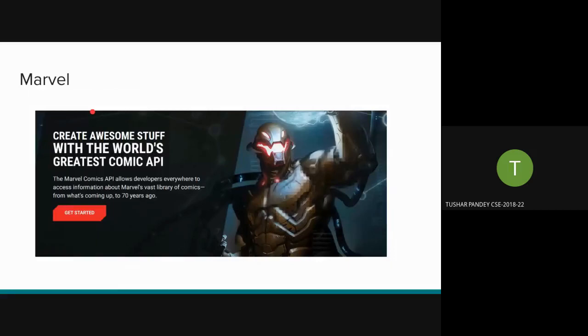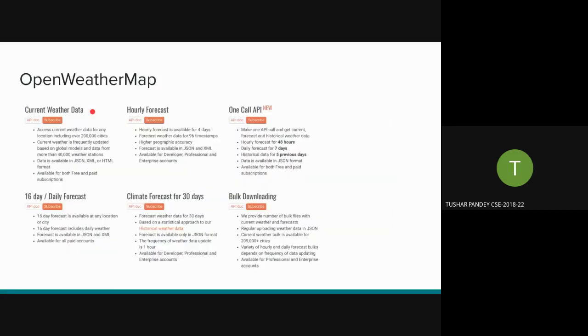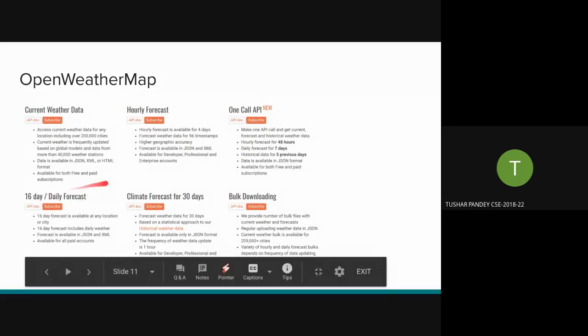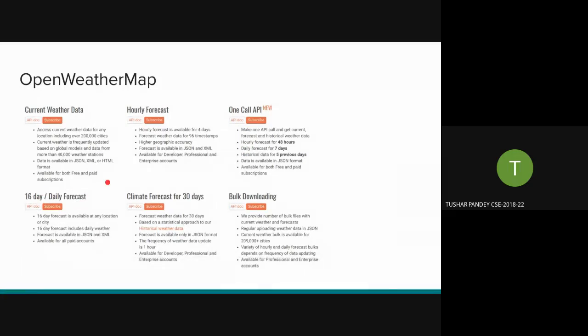You can get current weather data, hourly forecasts. We have something like the One Call API. It makes things easier for users. You can get a 16-day forecast, things like that. So the main thing is, it is providing you a lot of data in just one single call.